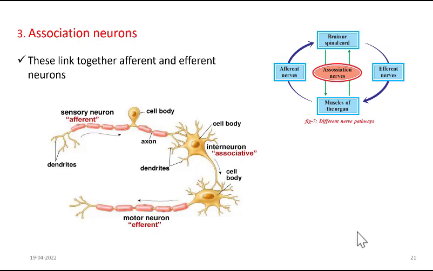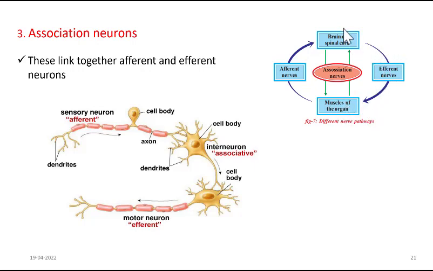Got it? Here is the schematic that shows afferent and efferent pathways and association neurons connecting these two pathways. Left side arrow indicates a pathway from muscles or sense organs to brain. Right side arrow indicates the pathway from brain or spinal cord to the muscles or organ.